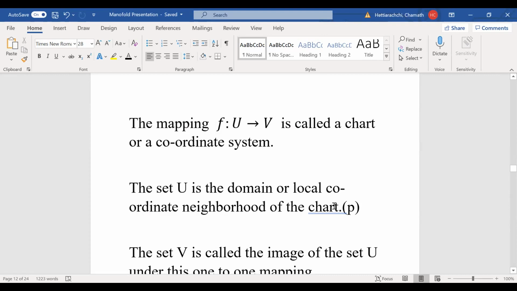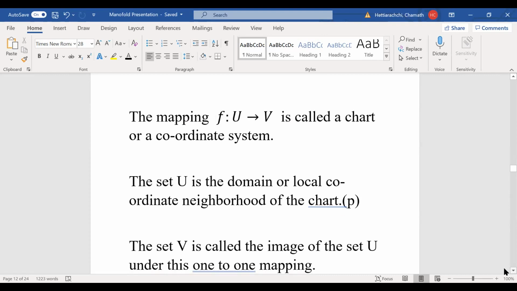The charts cover the entire surface. That means if you take the collection of all the charts, the union of all the charts will be equal to the manifold. So you can somehow sew them together and make the manifold.